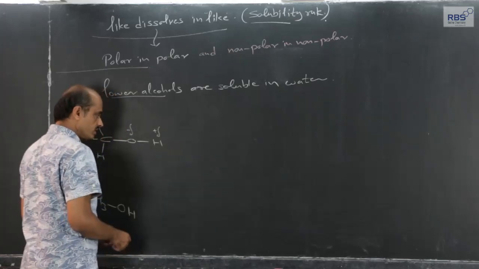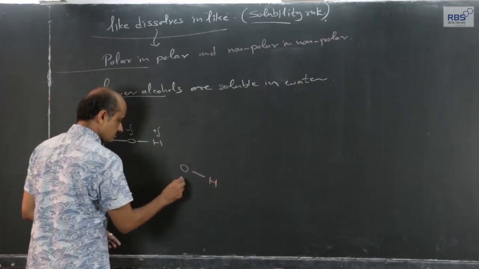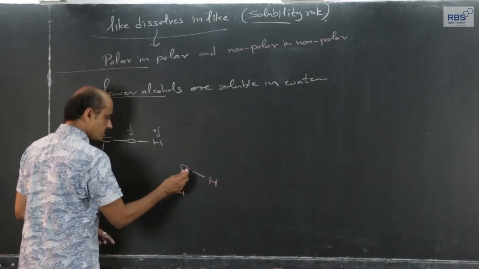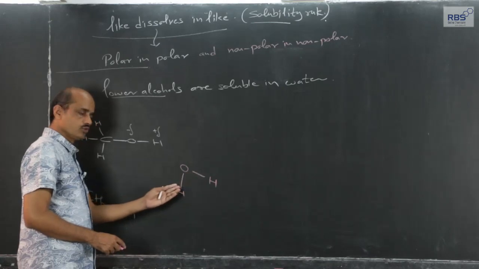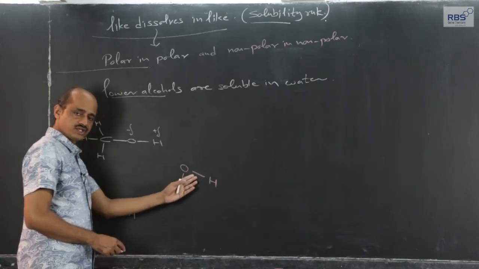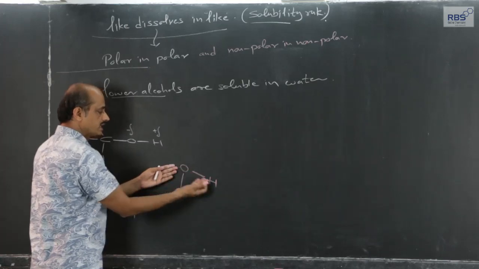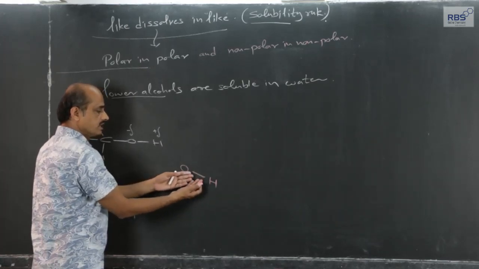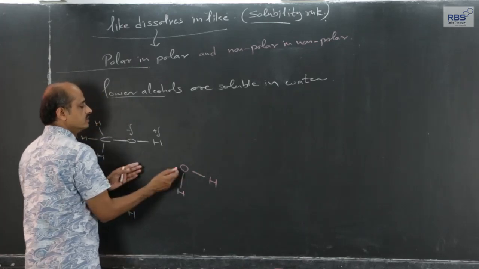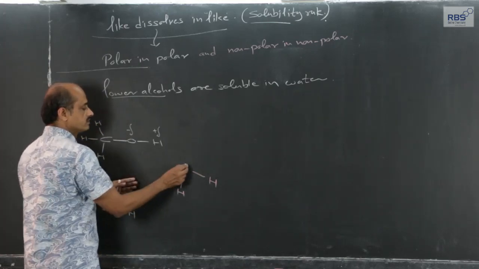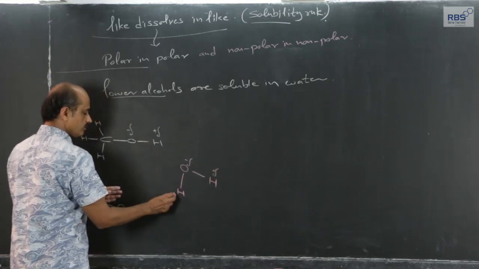When it is mixed with water, what will happen? Now, OH bond in water is also polar. Both the bonds I will explain by considering one bond. Shared pair, since the electronegativity difference between the two atoms is large, unequal sharing of shared pair, slight shifting of this shared pair towards more electronegative oxygen atom, delta negative oxygen, delta positive hydrogen, delta positive hydrogen.